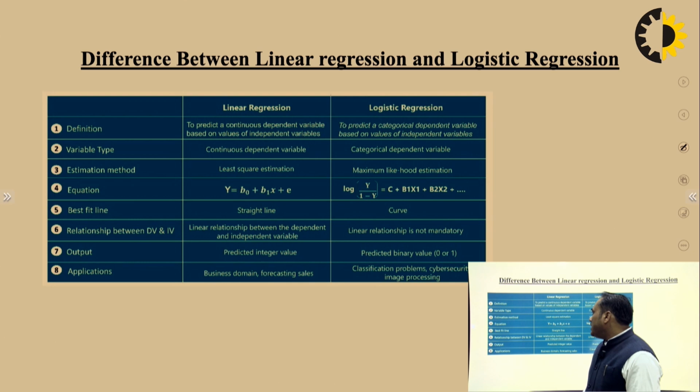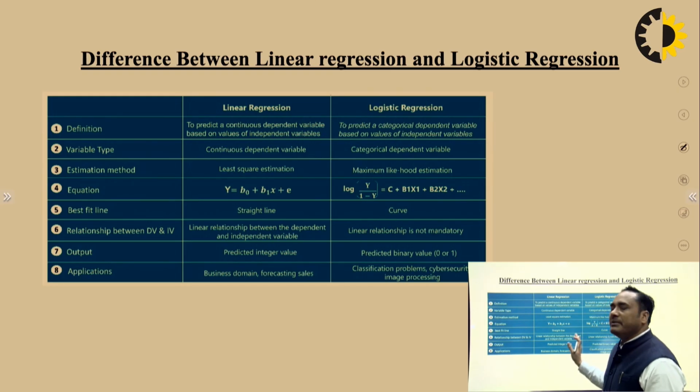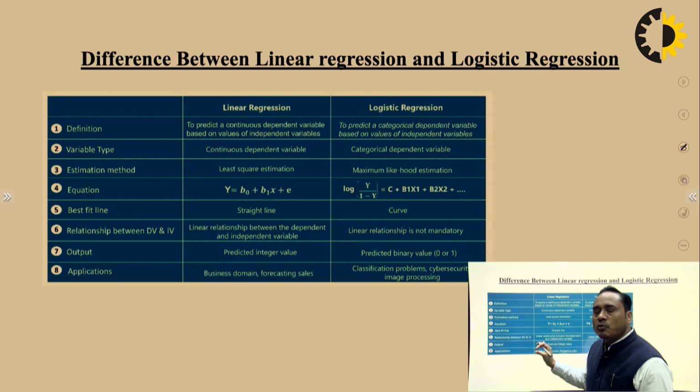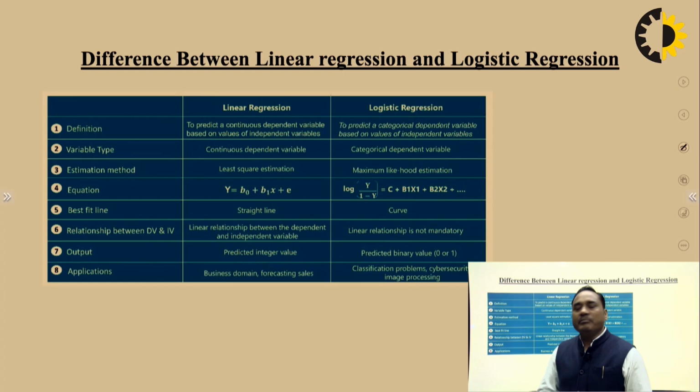Estimation method: least squares estimation you will use in linear regression, but maximum likelihood estimation you will use in logistic regression. Best fit line: in linear regression we get the answer as a straight line, but in logistic regression we get the answer as a curve or sigmoid. Relationship between dependent and independent variables: linear regression has a linear relationship between the dependent variable and the independent variable, because the answer is obtained with the help of the independent variable.